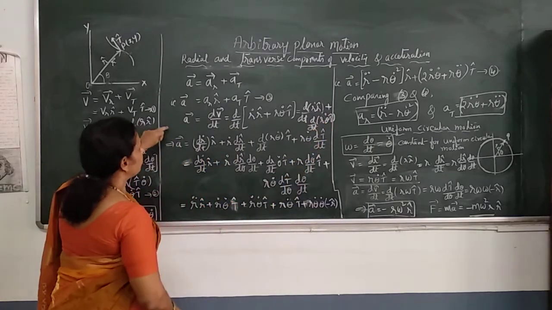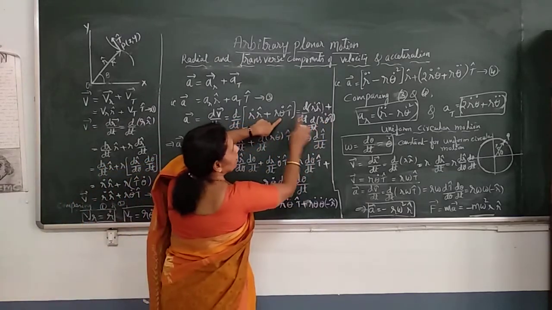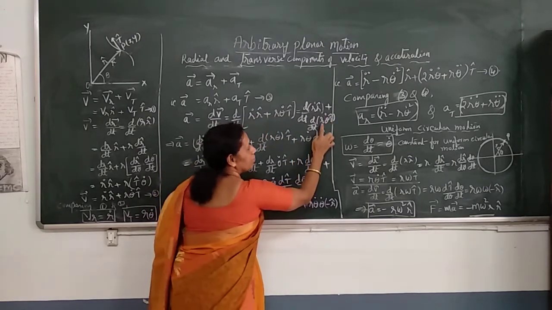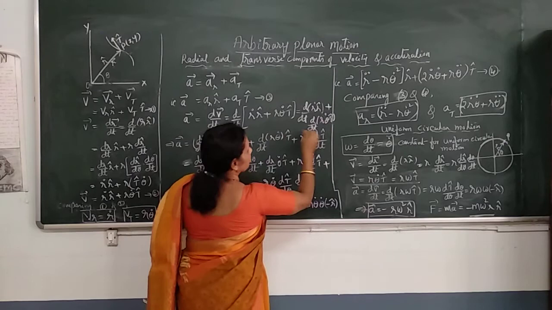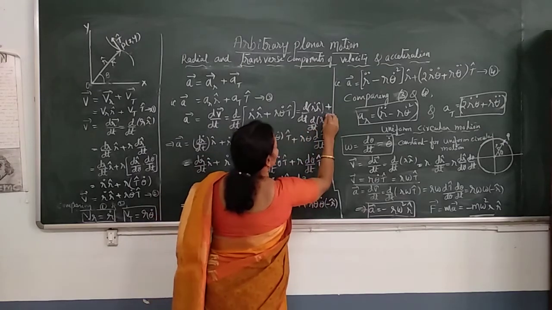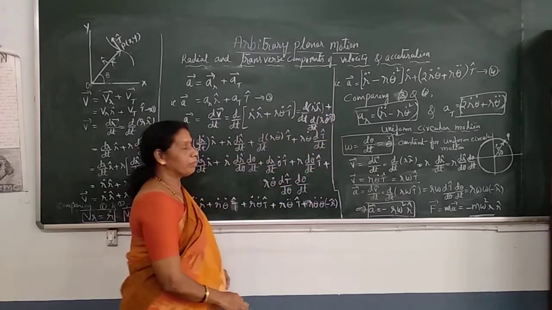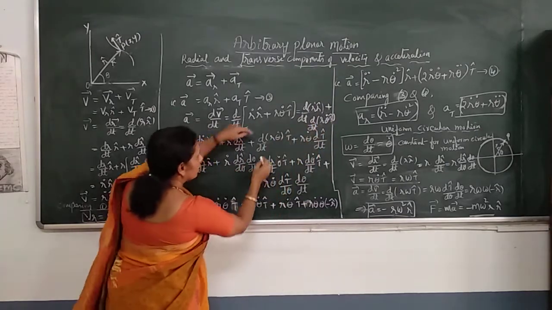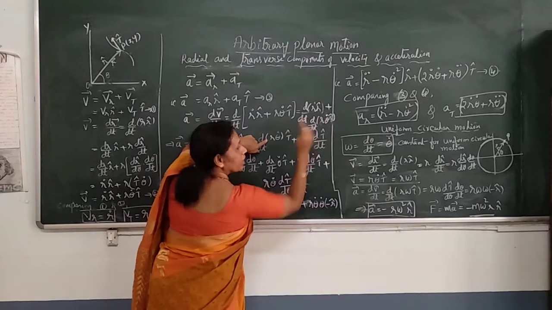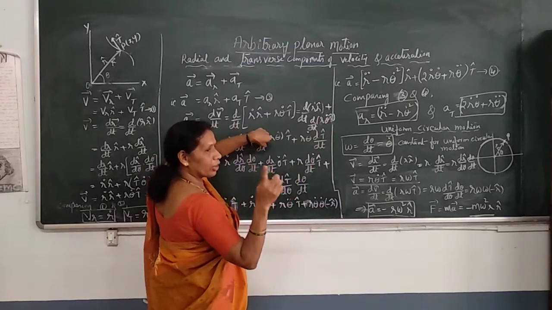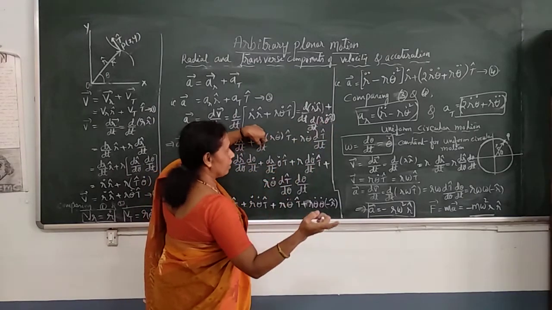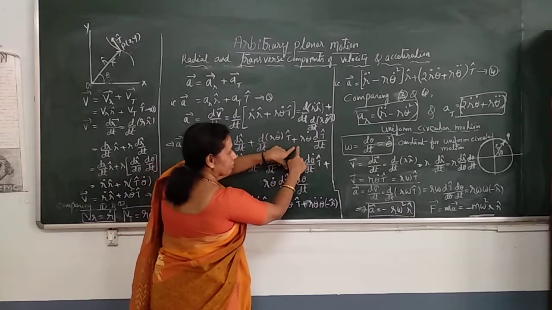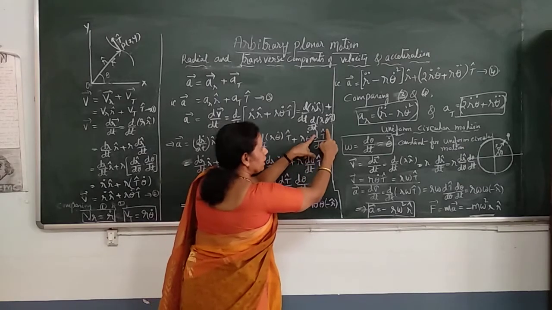Next, d by dt of r theta dot t cap. Here see three variables: r, theta dot and t cap. All are variables. So here again we apply the product rule. We write this as d by dt of, we take r theta dot as one term, t cap the other one. So that d by dt of r theta dot into t cap plus r theta dot into dt cap by dt.